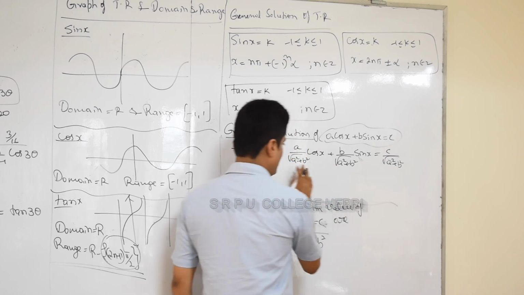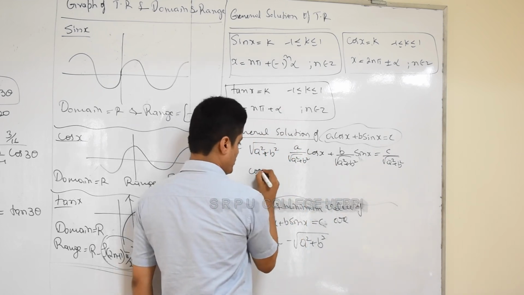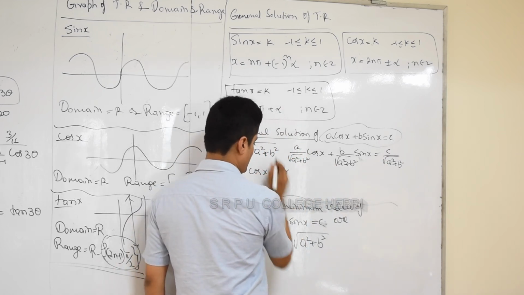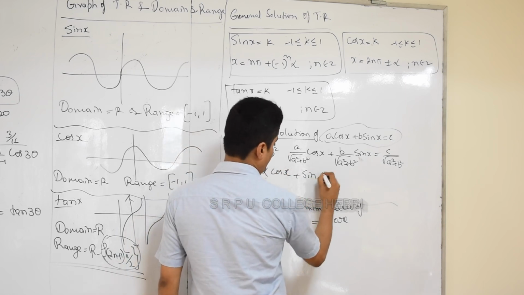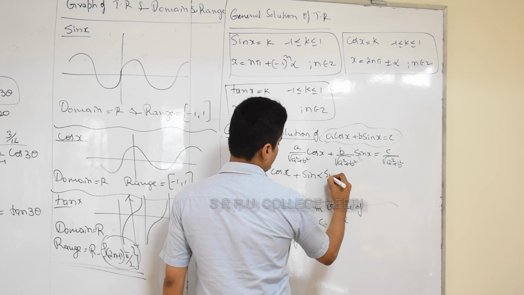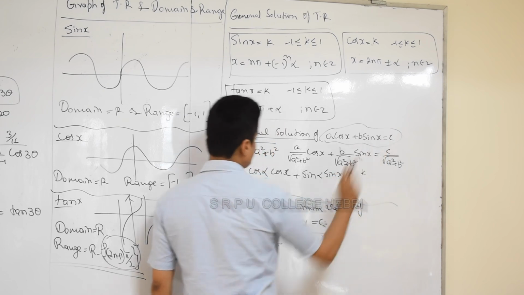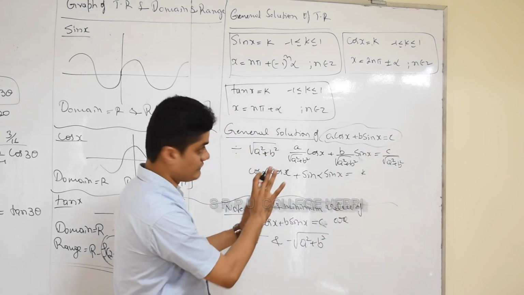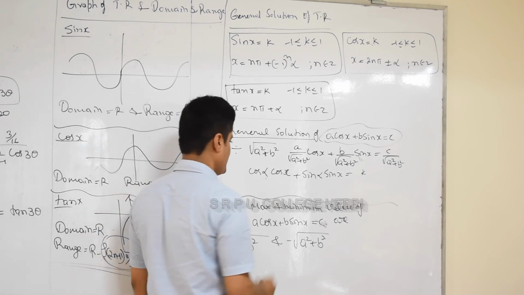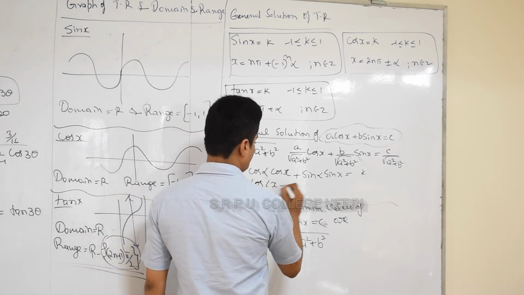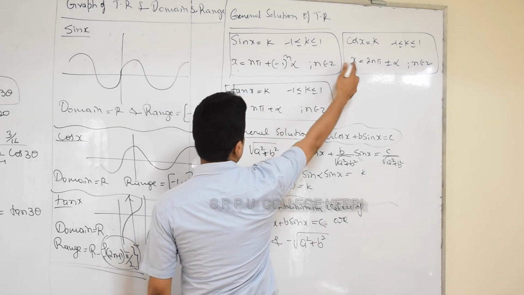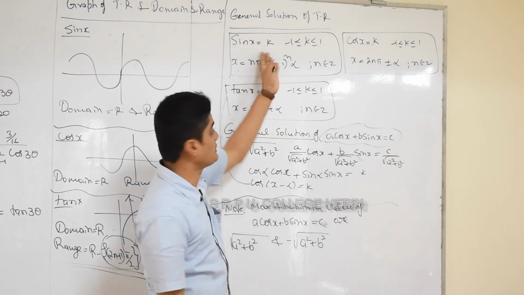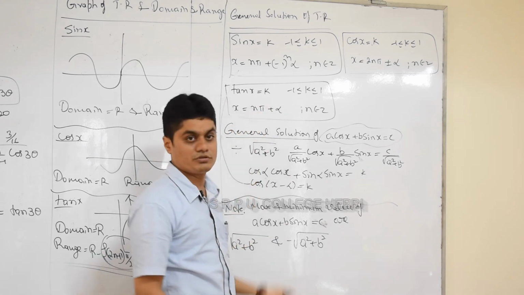So these are all numbers, right? So I'll take this in the problem. This with cos x, I'll take this as cos alpha. Next one with sin x is definitely sin alpha, and equal to a constant. This constant is definitely less than 1, or will be in the proper domain. So then I get cos of (x minus alpha) is equal to k. Now this will be converted into this form, cos x is equal to k, or even you can convert this into sine. So after that you know how to write the general solution.